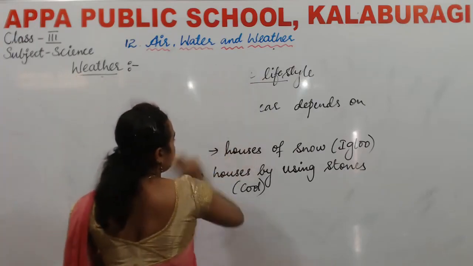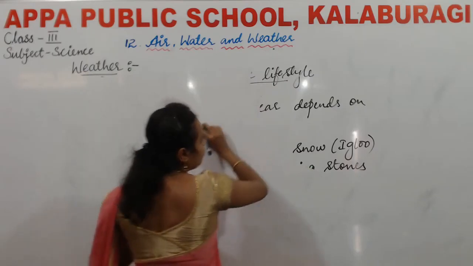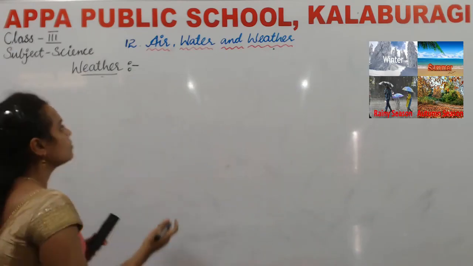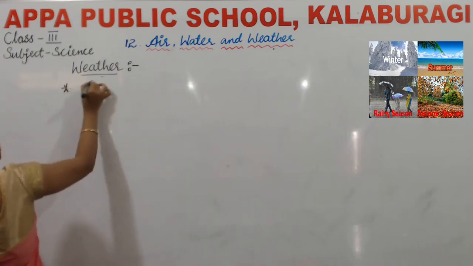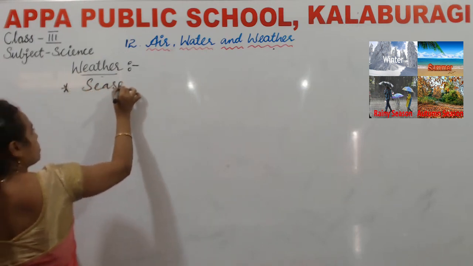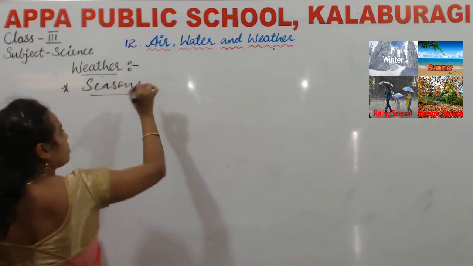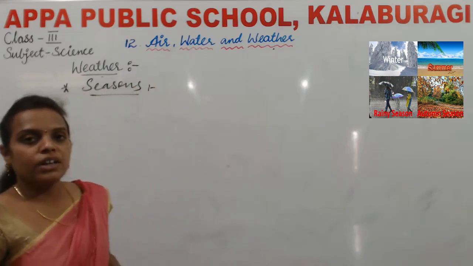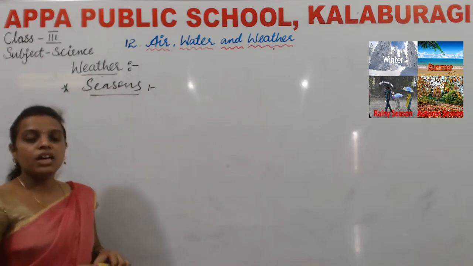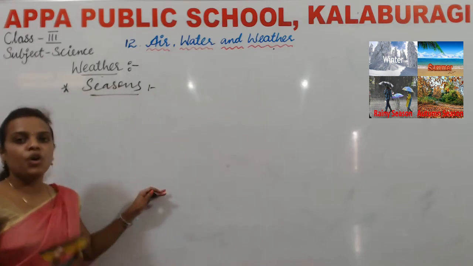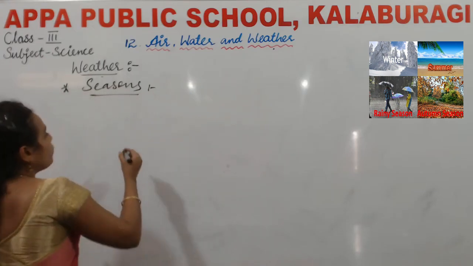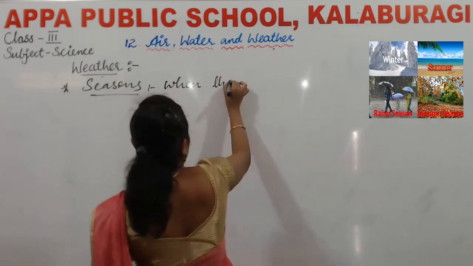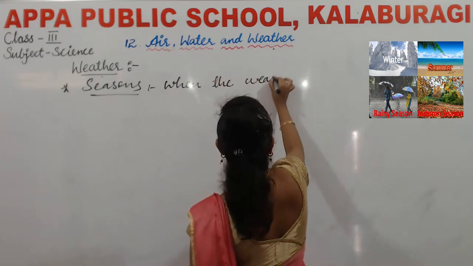So next we'll see about seasons. When the weather remains the same for a few months, then we call it a season. When the weather remains same for a few months, then what do we call it?